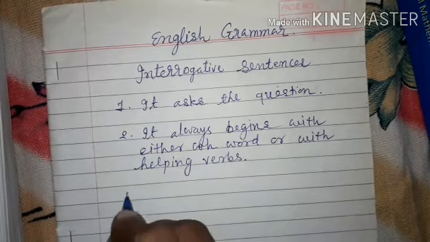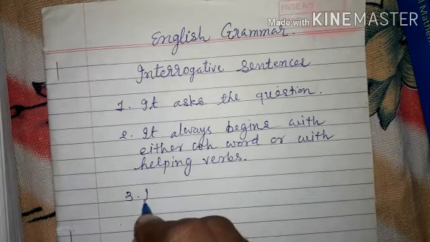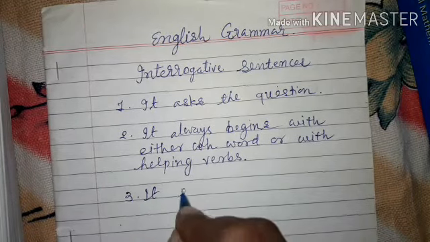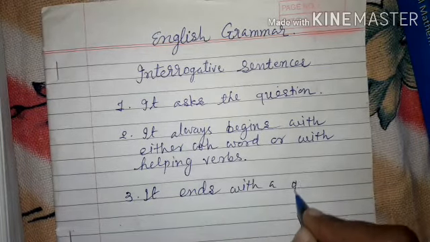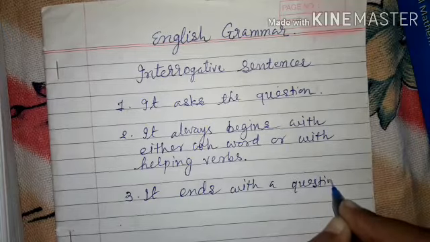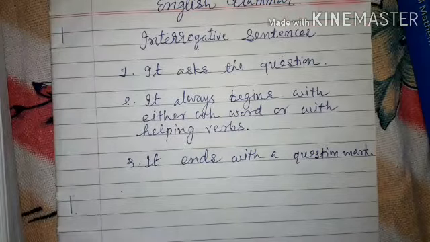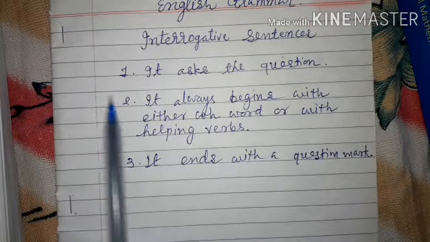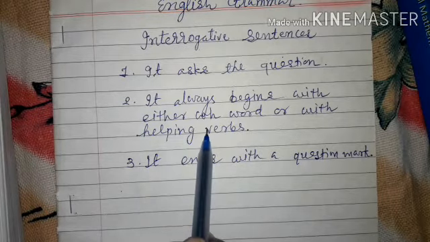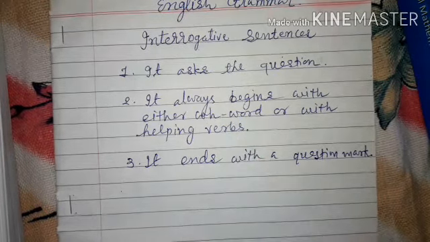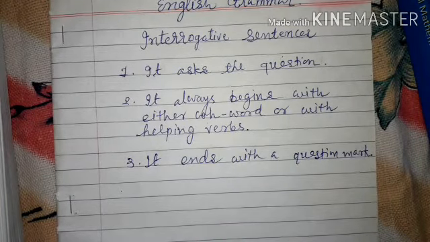Now as we have discussed that it asks the question, it ends with a question mark. These three things we have to remember. That it always asks the question, it always begins with either a WH word or with helping verbs, and third point is that it ends with a question mark.